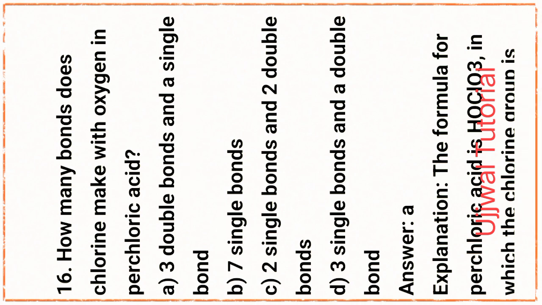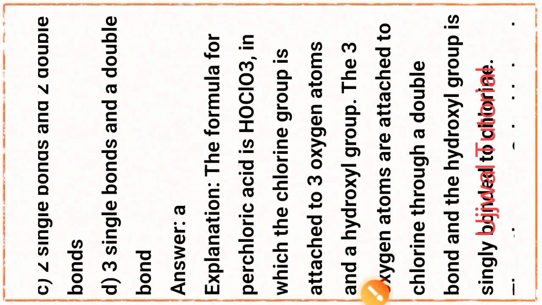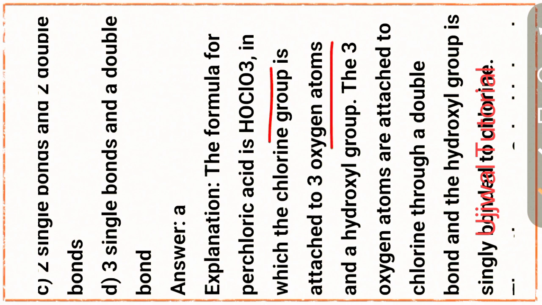For the explanation, the formula of perchloric acid is HOClO3, in which chlorine is attached to 3 oxygen atoms and 1 hydroxyl group.